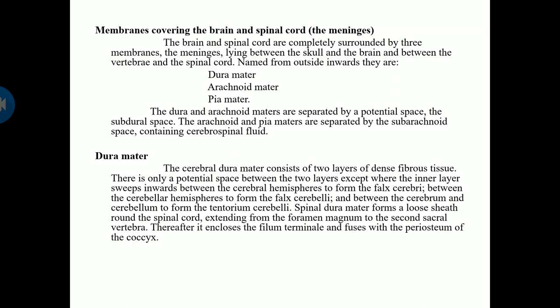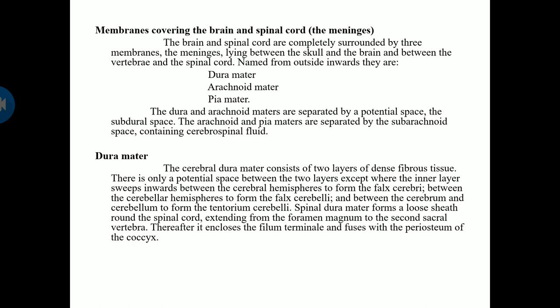Now dura mater. The cerebral dura mater consists of two layers of dense fibrous tissue. There is only a potential space between the two layers, except where the inner layer sweeps inwards between the cerebral hemispheres to form the falx cerebri, between the cerebellar hemispheres to form the falx cerebelli, and between the cerebrum and cerebellum to form the tentorium cerebelli. These are just inward foldings of the membrane. We are going to see falx cerebri, falx cerebelli and tentorium cerebelli in